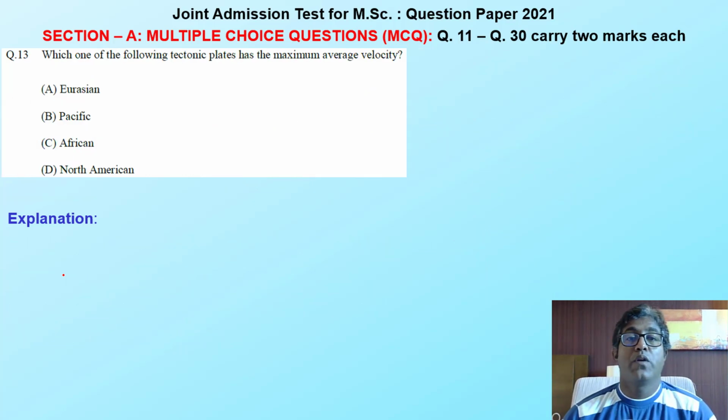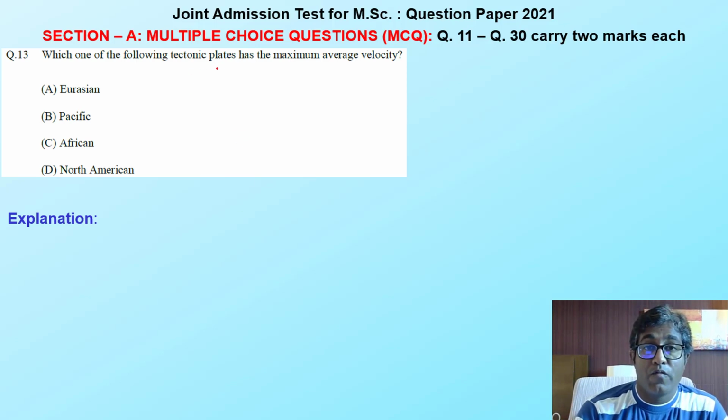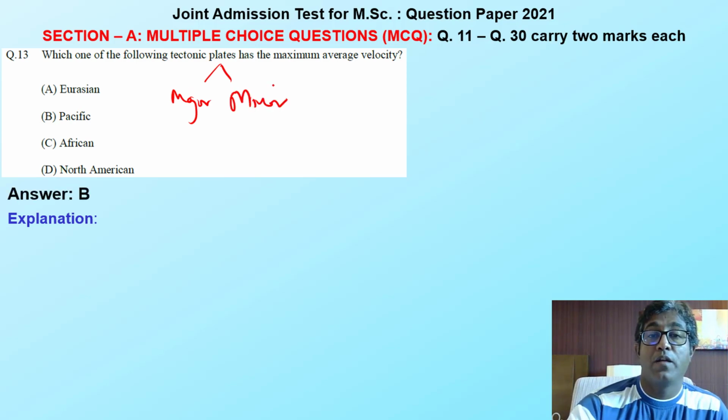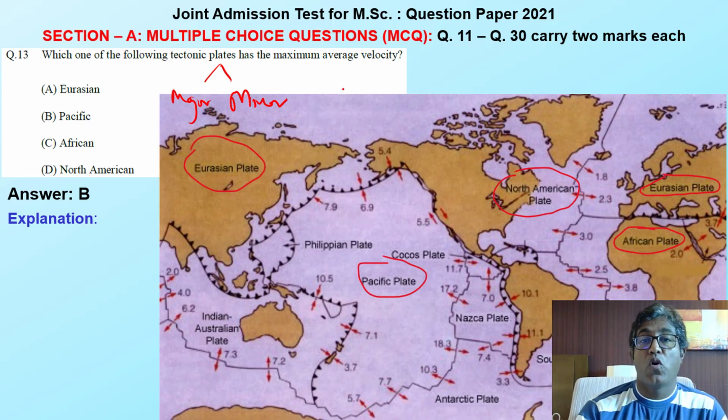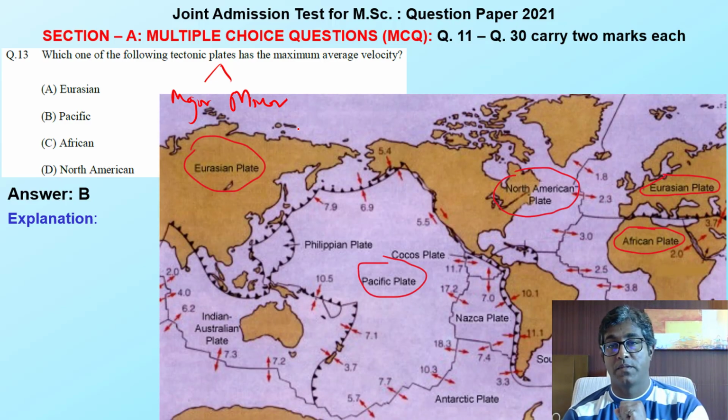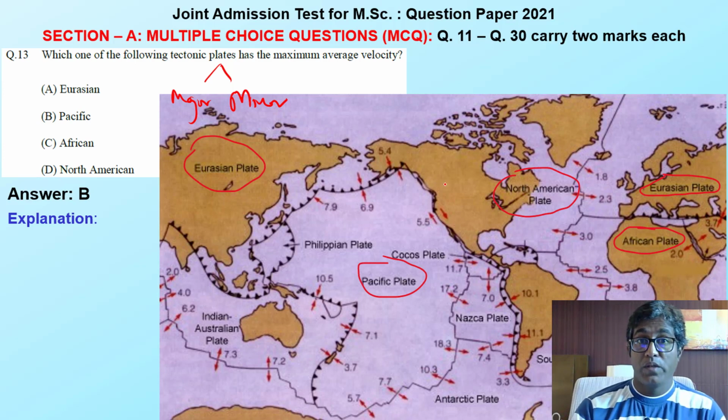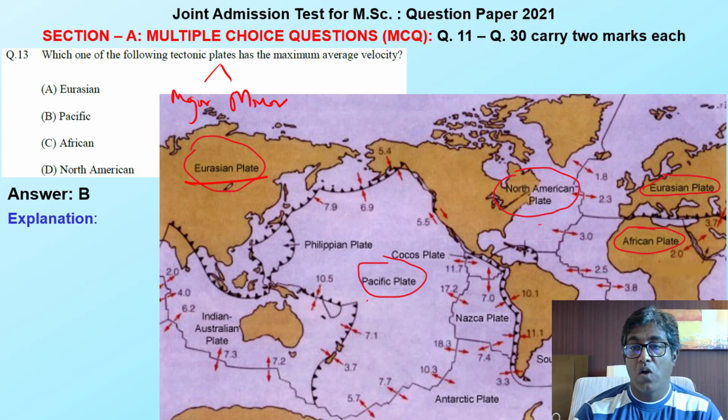Moving to the next one: which one of the following tectonic plates has the maximum average velocity? Everybody is aware that we have divided plates into major and minor plates. What you have to do is write all the names of the major and minor plates, and then write the velocity of each. This figure shows the velocity of the different major and minor plates: Eurasian plate, Pacific plate, North American, African, South American. All the plates are in this figure with their respective velocities.